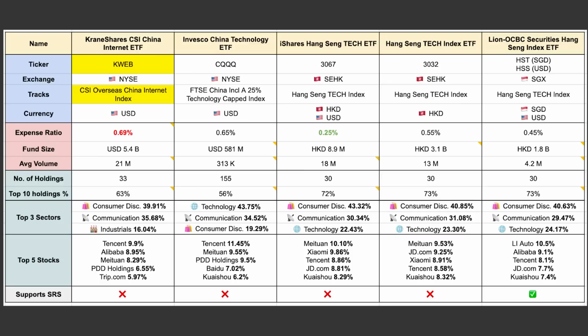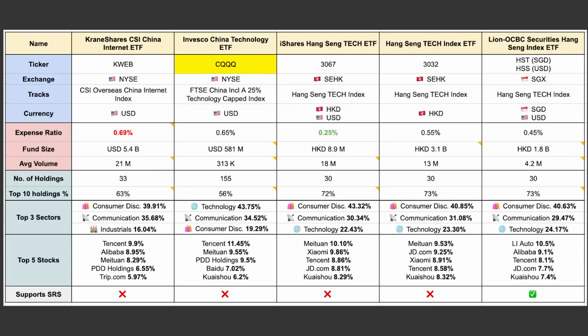China Internet means China companies which focus on Internet and Internet-related technology. Overseas means the stocks are listed on either the US stock exchanges or the Hong Kong Stock Exchange. This ETF has a rather low 33 holdings, so it's pretty concentrated, and it heavily focuses on consumer discretionary, communication services, and industrials. Unsurprisingly, you would have heard of most of the top holdings, such as Tencent, Alibaba, Meituan, Pinduoduo, and so on. So the US equivalent would be the QQQ ETF.